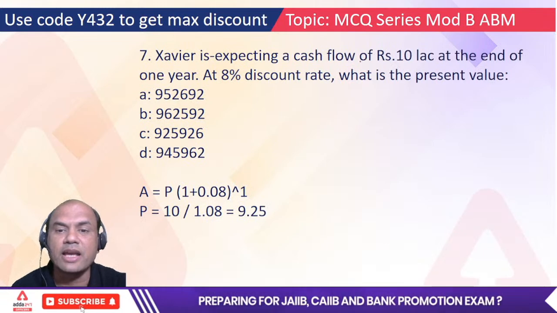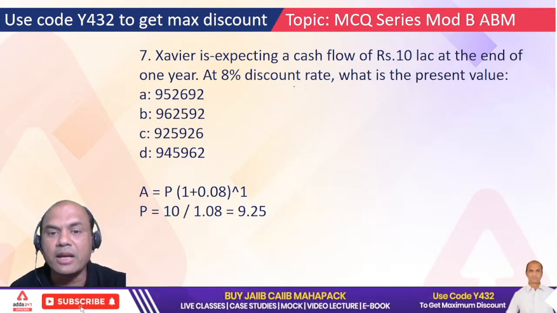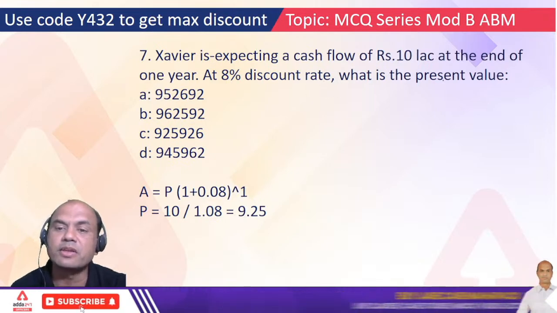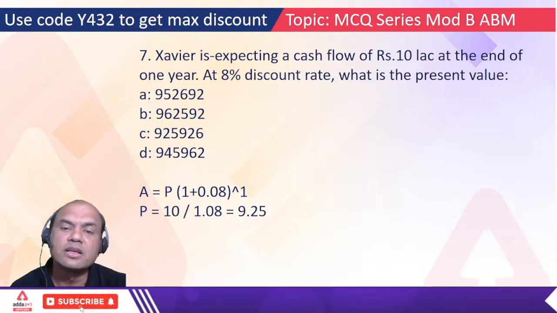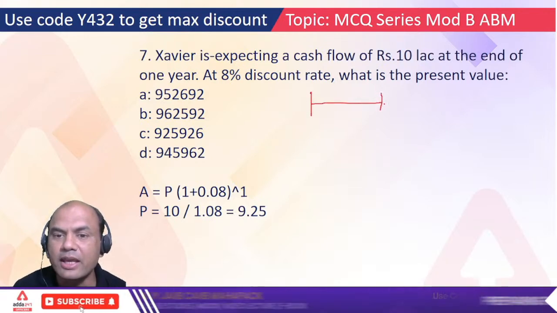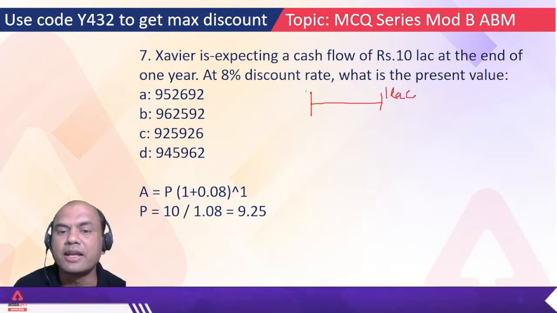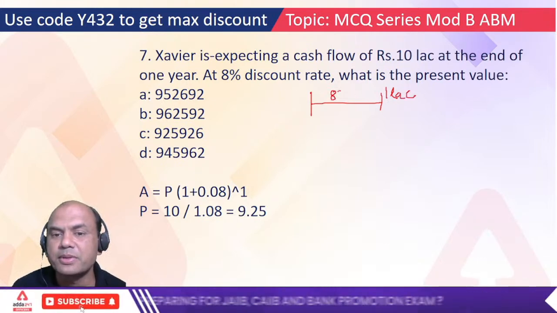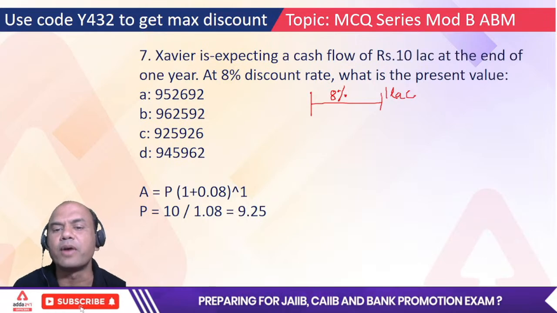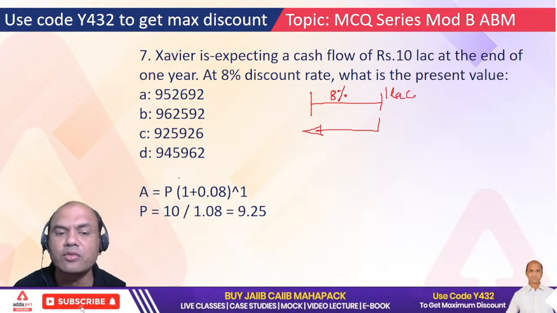Xavier is expecting a cash flow of rupees 10 lakh at the end of 1 year at 8% discount rate. What is the present value? So what do you mean by this? This is today and he is expecting the amount after 1 year, and the inflation rate is 8%. We have to find the present value of that amount. So we have to get the discounting factor, right?